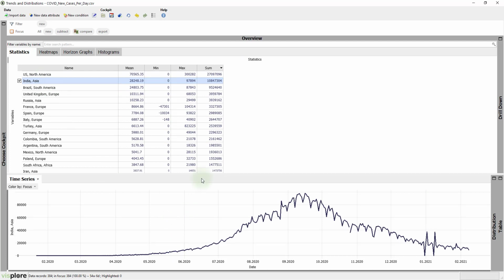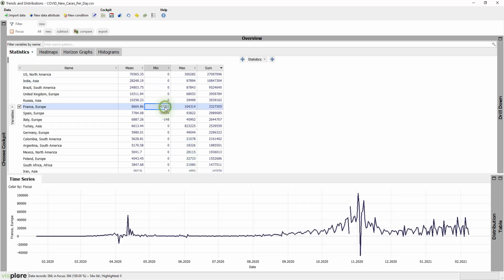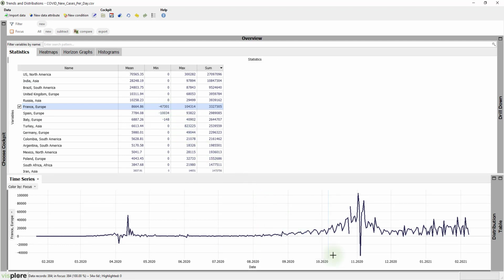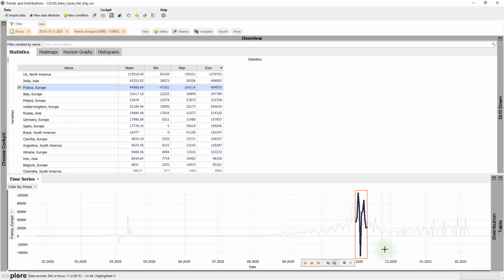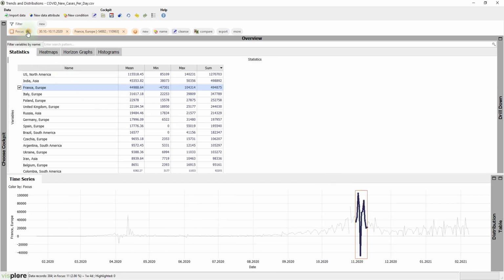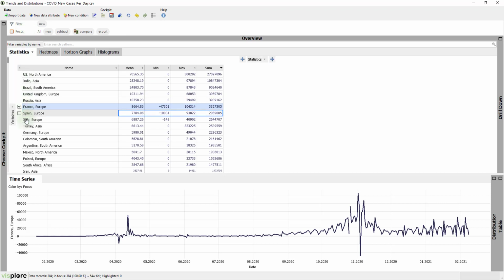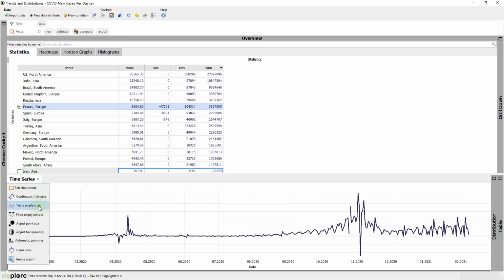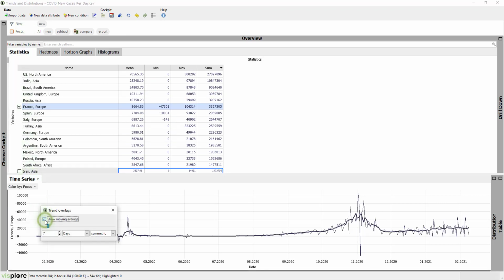Some countries reported even negative counts, like France. These may be caused by corrections of previous numbers. We can simply select the outlier period and look at the values. Minus 47,000 on the 4th of November. Maybe this was a correction of the large number from 2 days before. Now, can we do something to compensate for such spikes? Yes. 7-day moving averages emphasize the trend very well.